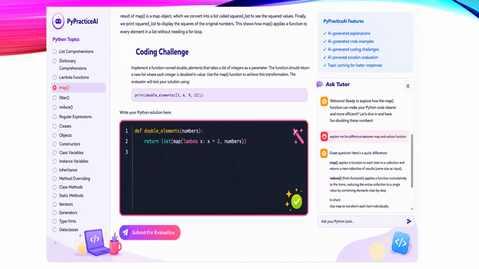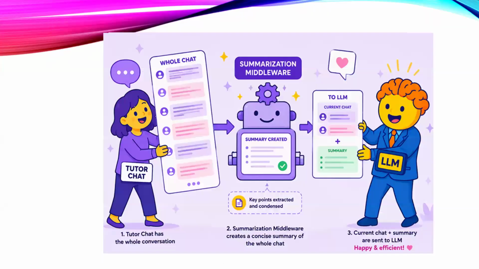The learner can also ask questions that are not directly related to the current lesson content. For example, they can ask, explain me the difference between map and reduce function. This allows learners to expand their understanding by asking additional questions and exploring related Python concepts.